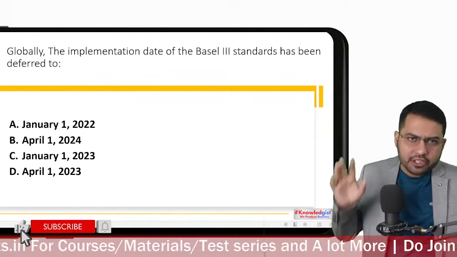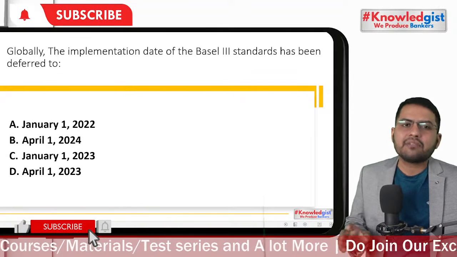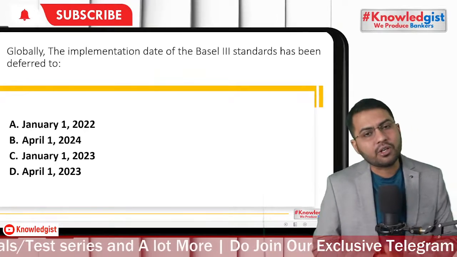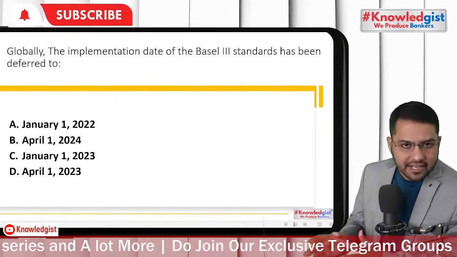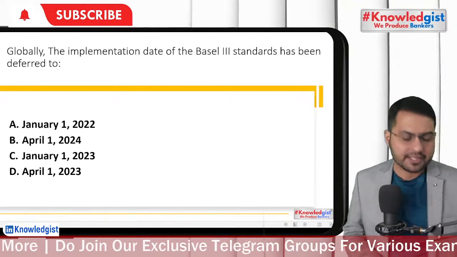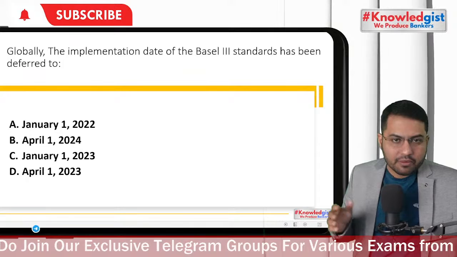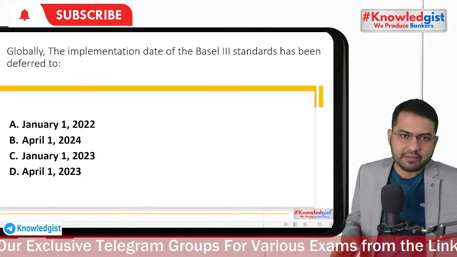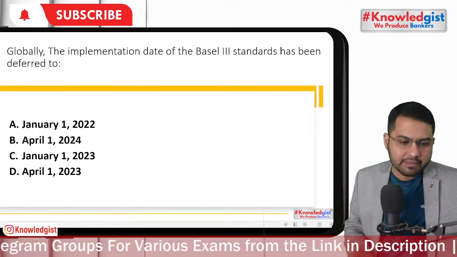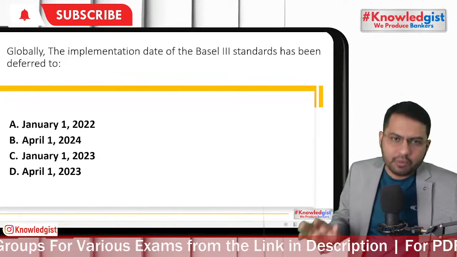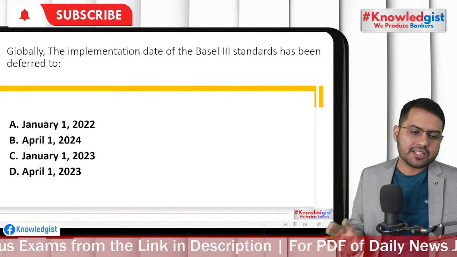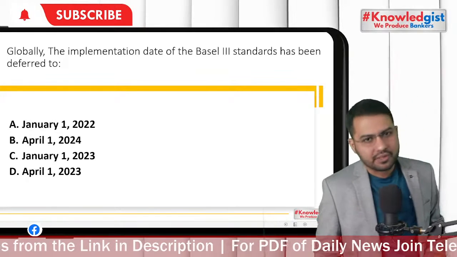But remember, when we talk about the global things, 1st of April is not a very important day because they follow their financial year as their calendar years. Only in India, we follow a different calendar year and a different financial year. And for that, the Government of India was initially thinking in 2016 and 17 to synchronize both of them, but it is not yet implemented. So when we talk in a global context, 1st of April doesn't hold any importance. So here January 1st, 2023 could be the right option.